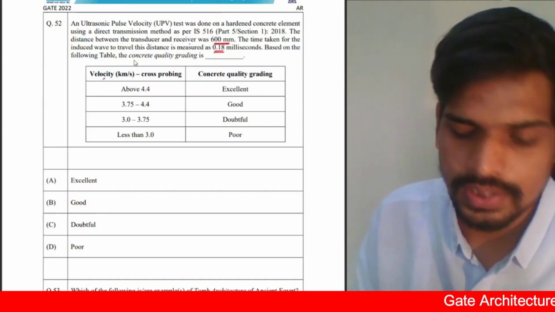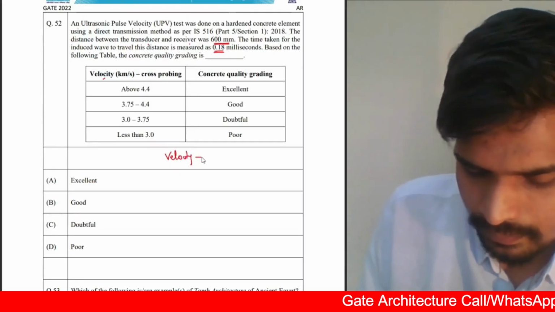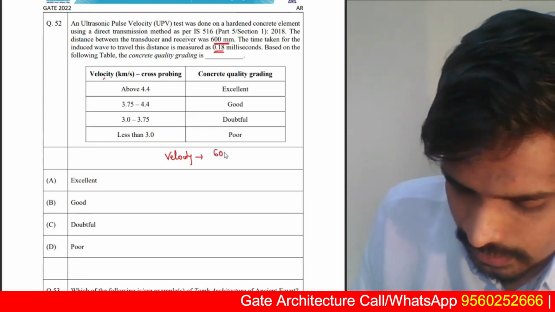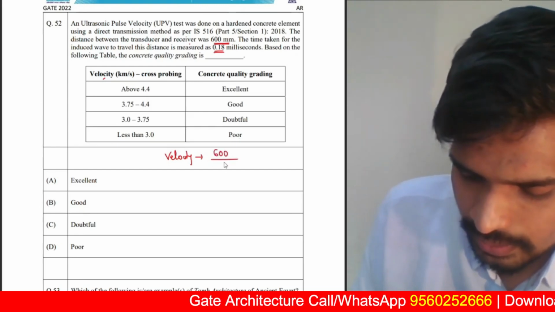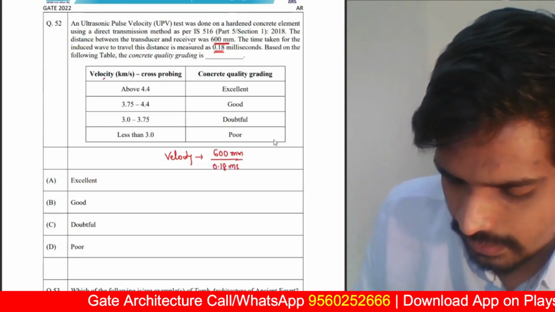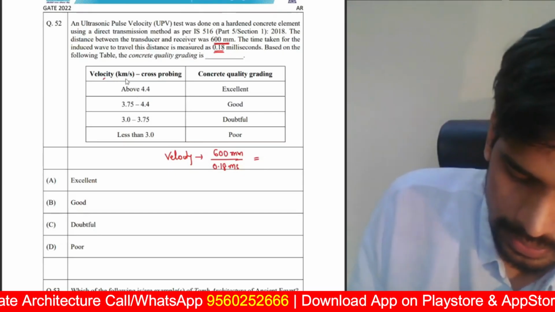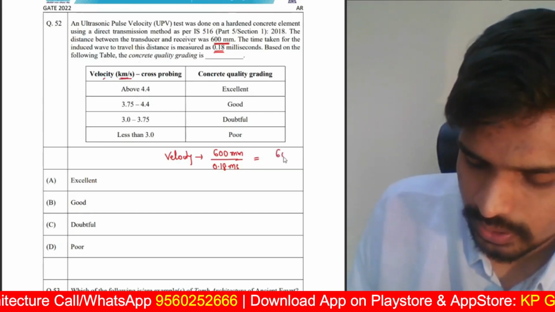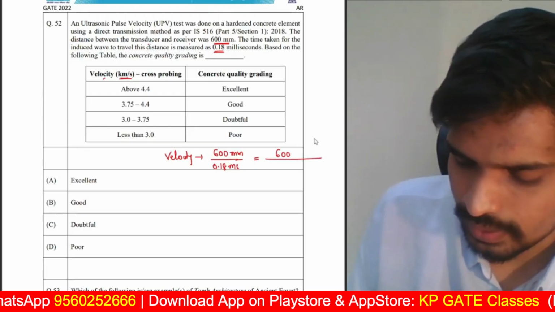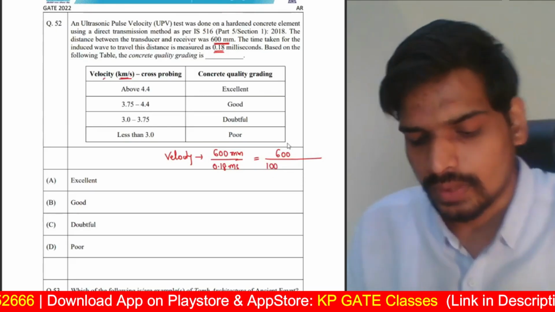Ranges are given for the velocities. First, we need to find out the velocity here. Velocity of the ultrasonic pulse is distance traveled per unit time. So it is 600 mm divided by 0.18 millisecond. But we don't want it in mm per millisecond. We want an answer in kilometer per second. So to convert this into kilometer per second, to convert 600 mm into kilometers, you need to divide it by 1000 into 1000, right?